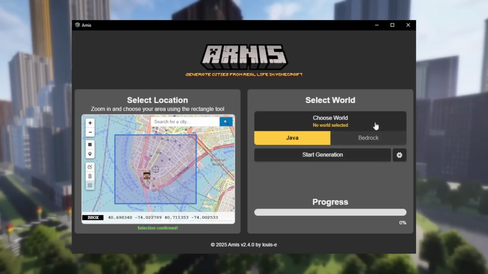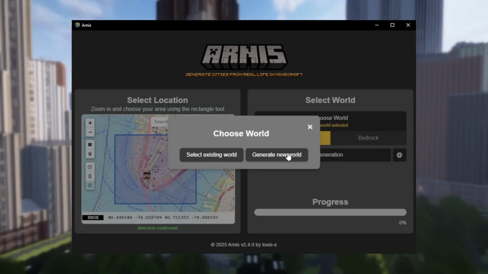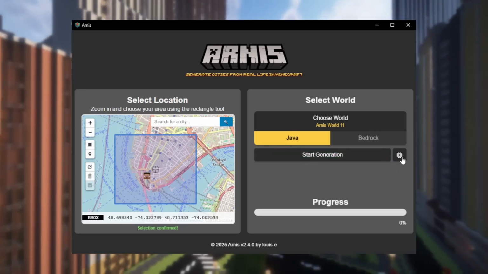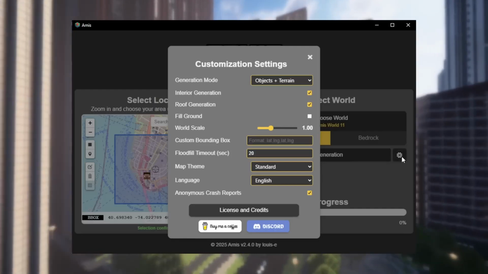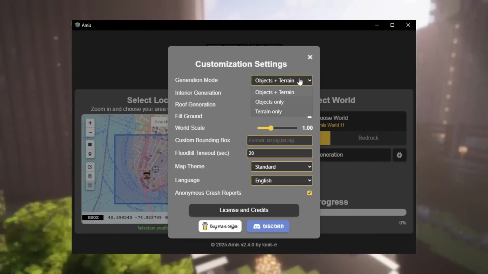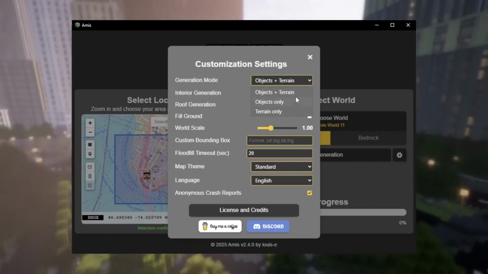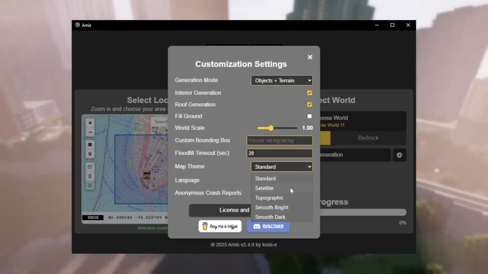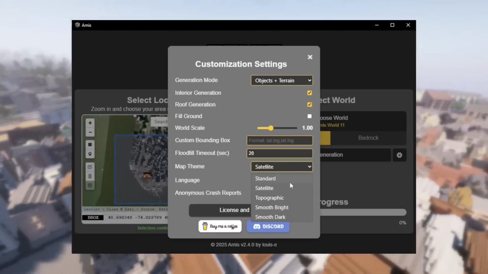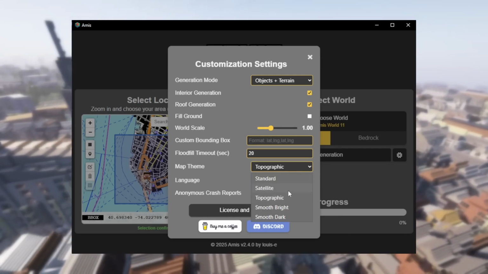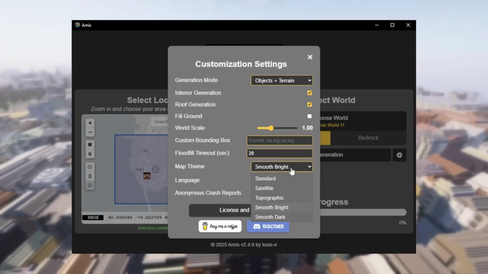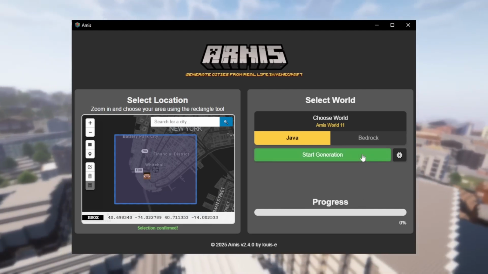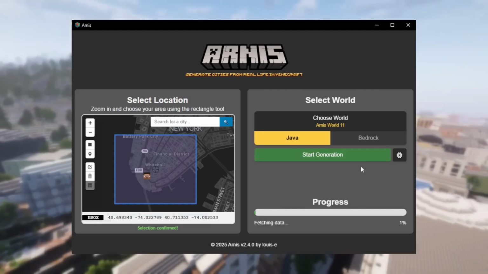Click on Choose World and Generate New World. If you want to customize your generation, open the settings. There you can select, for example, to only generate terrain, pick your language, or choose a different map theme. Now you are ready to click on Start Generation.